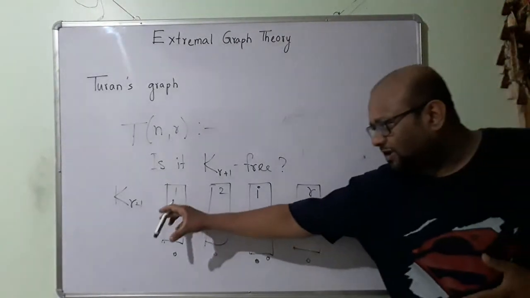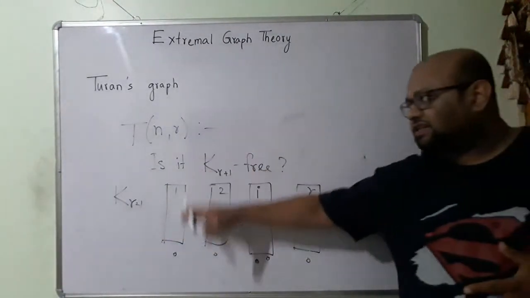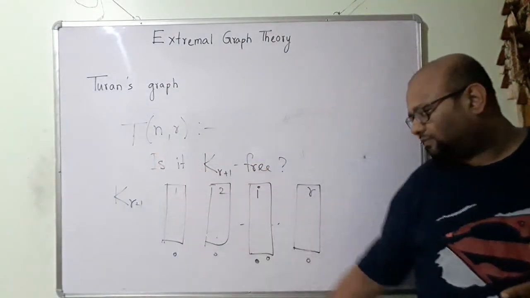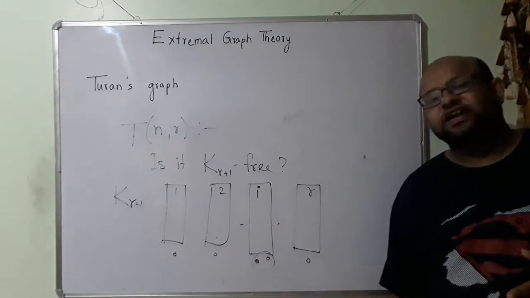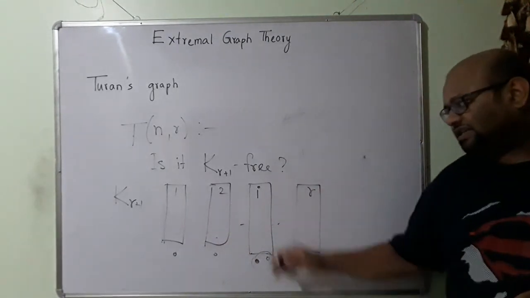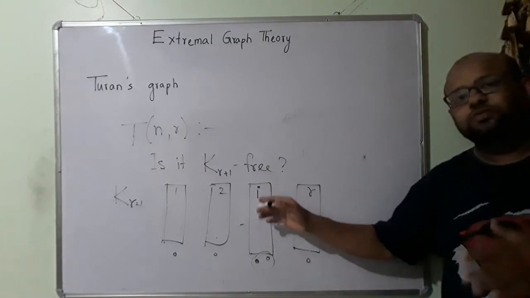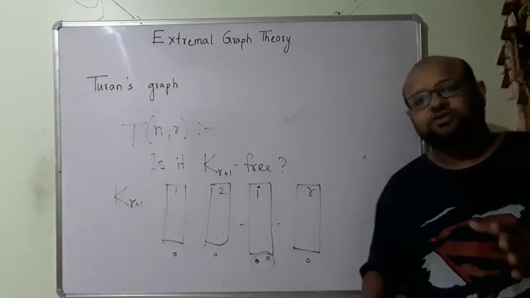When I take r plus 1 different vertices out of this Turan's graph, these two vertices are not going to have an edge between them, because this is r part A. In this set there are not going to be any edges between them, so these two vertices are not going to have an edge between them.